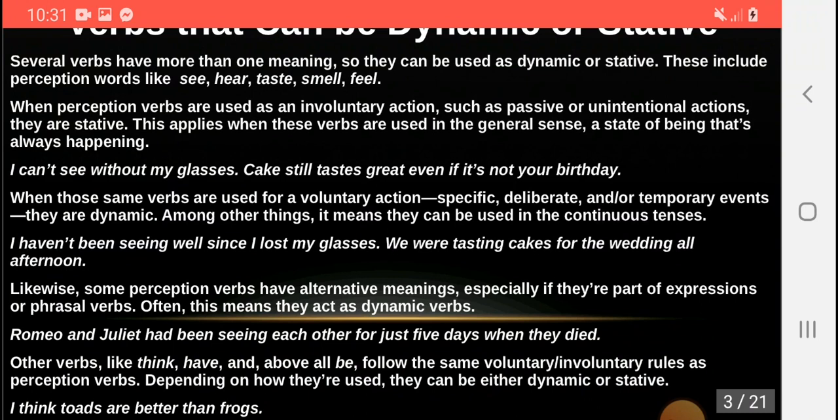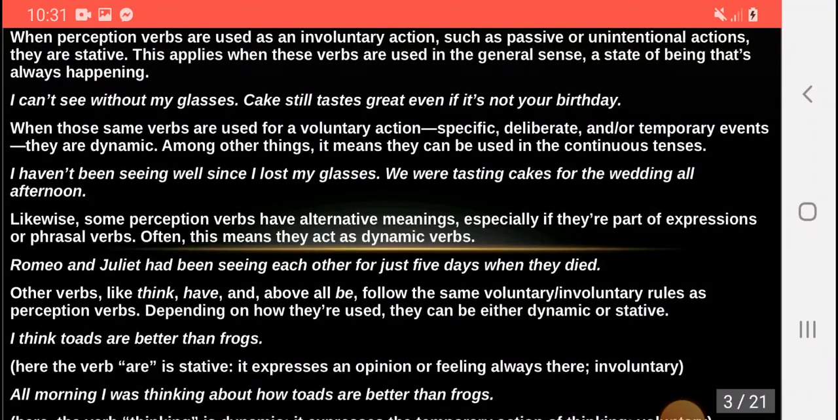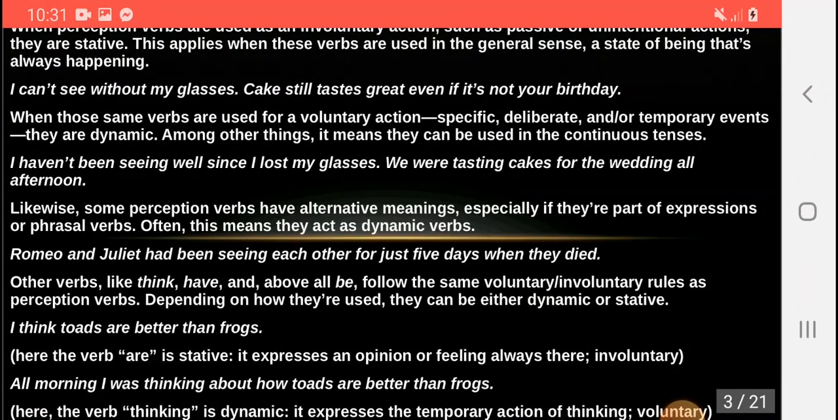Likewise, some perception verbs have alternative meanings, especially if they are part of expressions or phrasal verbs. Often this means they act as dynamic verbs. For example, Romeo and Juliet had been seeing each other for just 5 days when they died. Other verbs like think, have, and above all be follow the same voluntary or involuntary rules as perception verbs. Depending on how they are used, they can be either dynamic or stative.